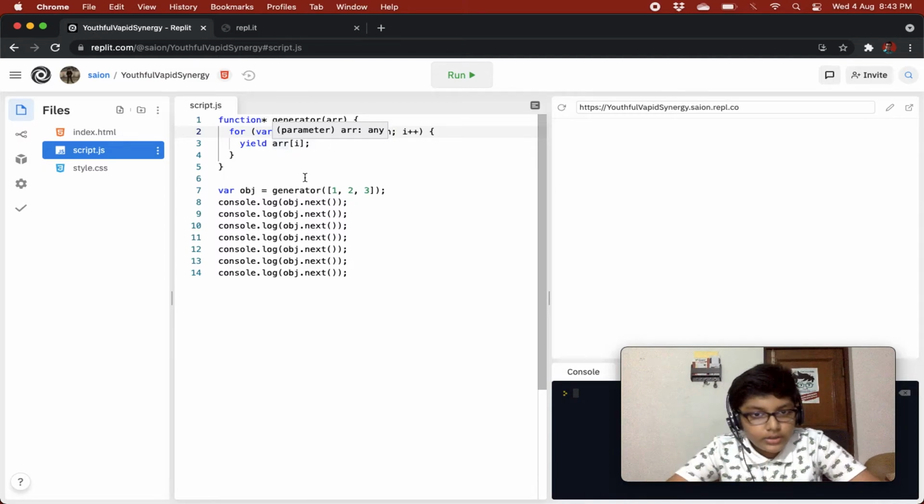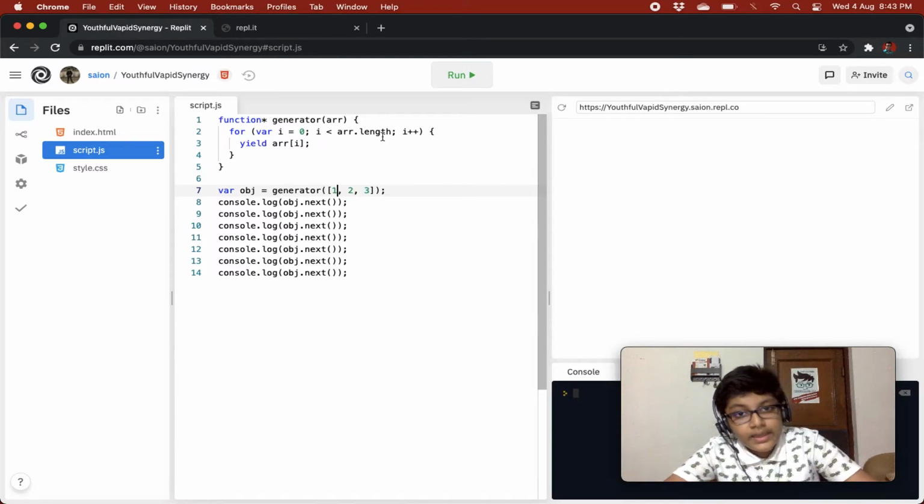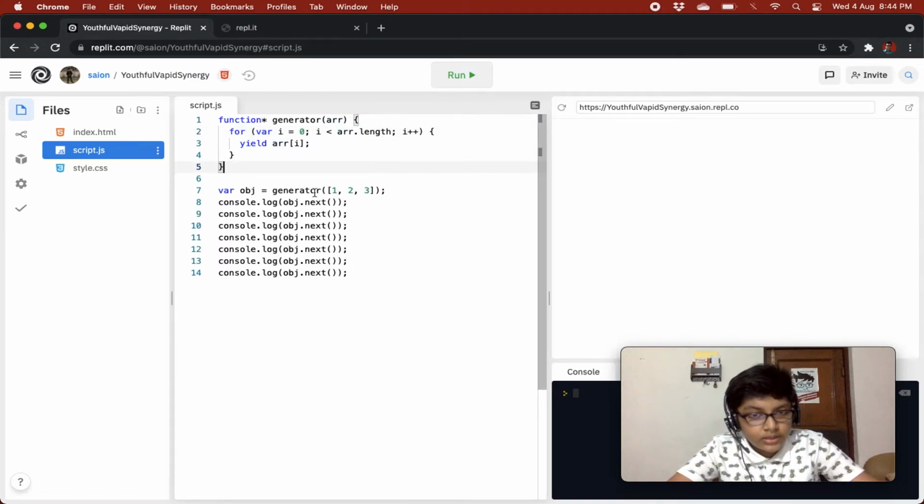So array[1] is 2. The next time, the third time, i is 2. So 2 is less than 3 because array.length is 3, so it goes in here and yields out array[2]. Then i is incremented. When it yields out array[2], at the second index, it is 3 over there, so basically it shows 3.